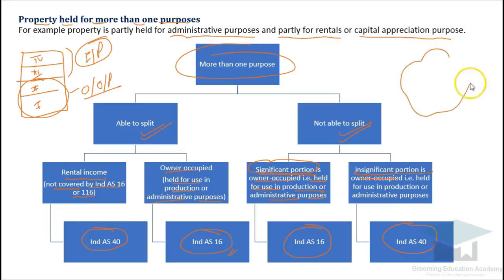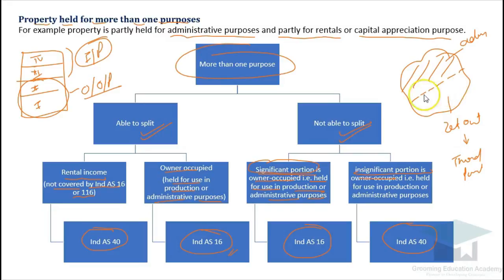For example, there is an area in which the entity does some partition, and part of the area is used for admin purpose and part of the area is let out to a third party. Now if this let out area is insignificant and this admin area is significant, then the entire property will be dealt with as per IND AS 16. However, in the vice versa case, the entire property will be dealt with as per IND AS 40, because this particular property cannot be separated for legal purposes, so we need to classify it either as per IND AS 16 or IND AS 40.